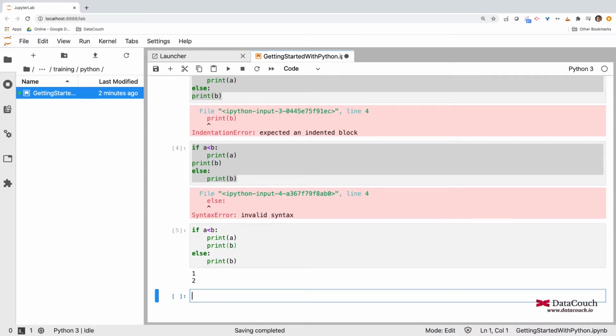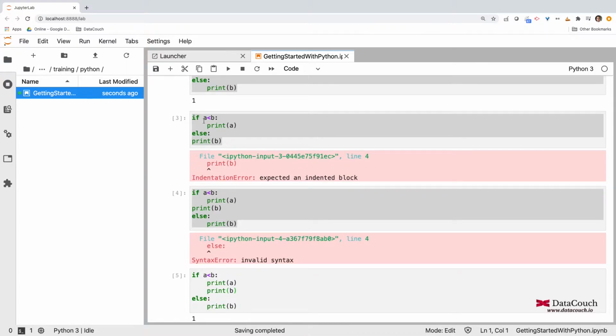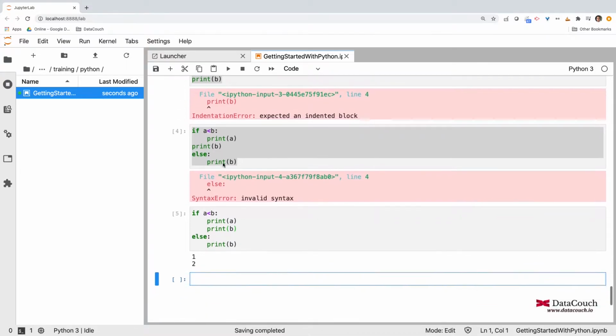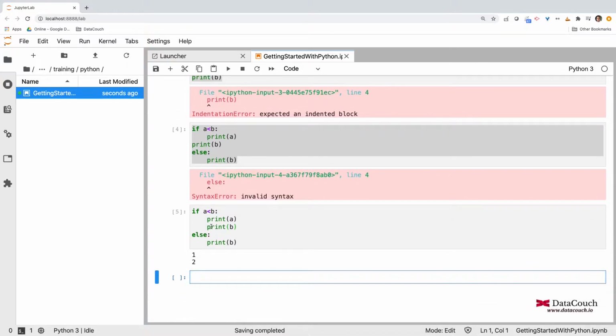Now it will print 1 and 2 both. So I hope it is making sense: if you have multiple lines within an if or else block, then you have to ensure that they are indented at the same level, otherwise you will get this kind of error. So this was the conditional statement.